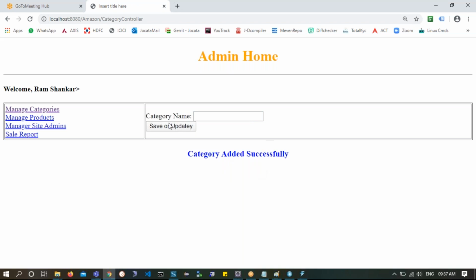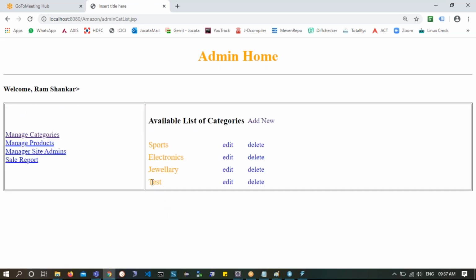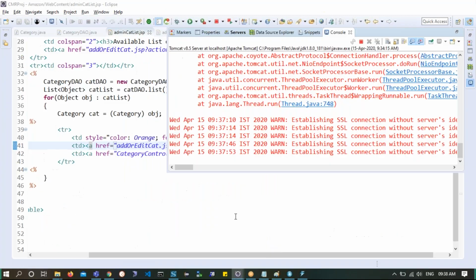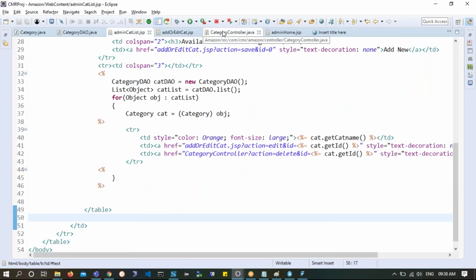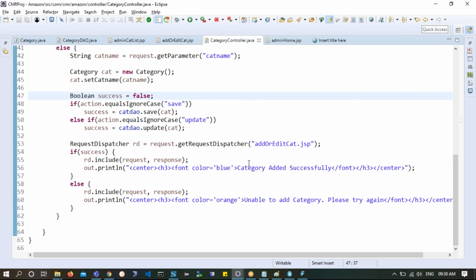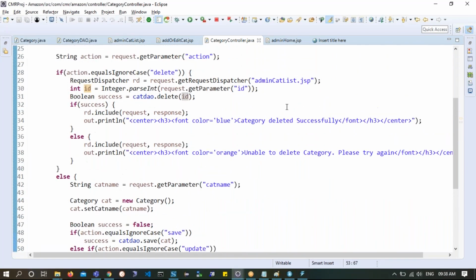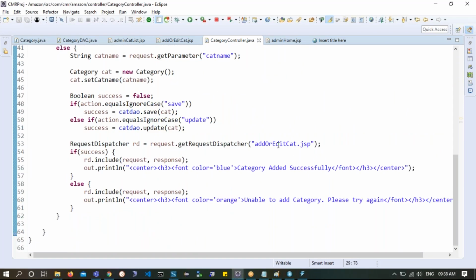Why do I believe? I'll click on manage categories. I should see test. Beautiful. To make it clear, you can actually ask this controller to come back to the list wherein you could see the successfully added list. Instead of add or edit category list.jsp, you could come back to the list page itself. So admin cat list.jsp, control C and control V, which actually will make more sense. If you wanted to add one more category, you will click on this one more time, something like this.